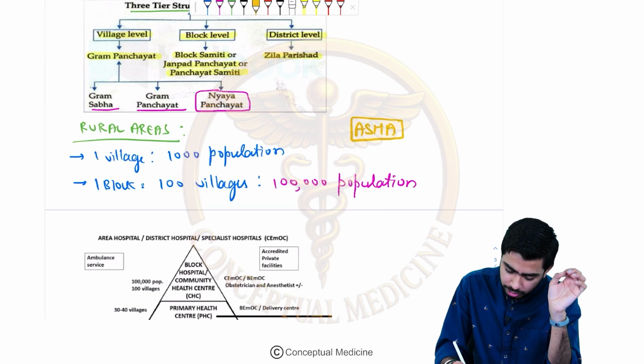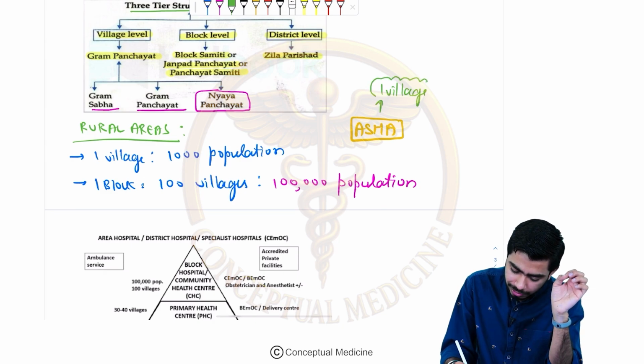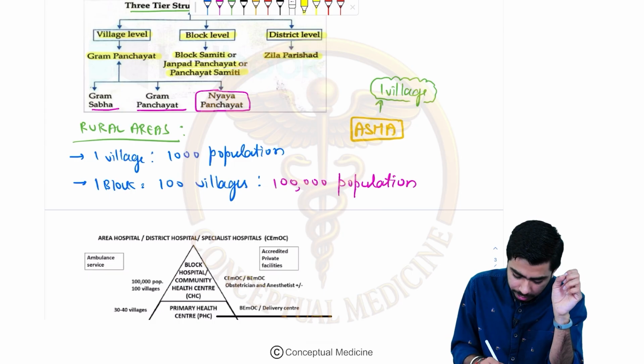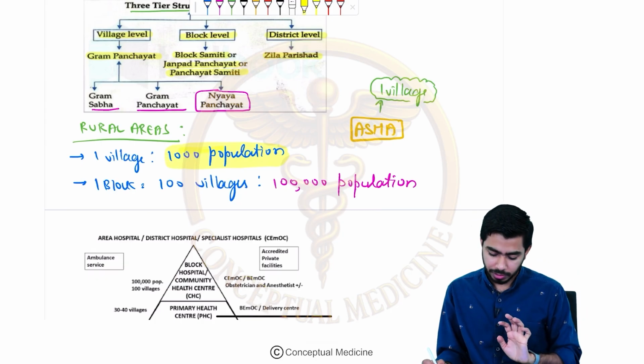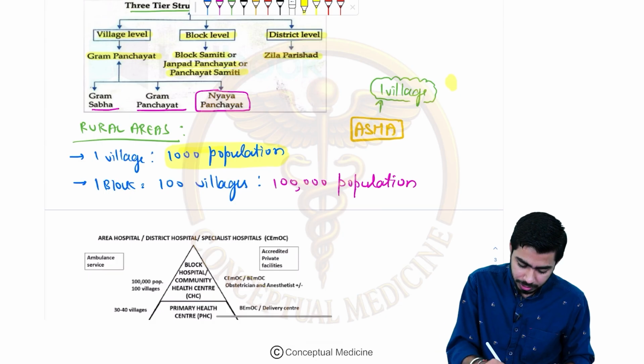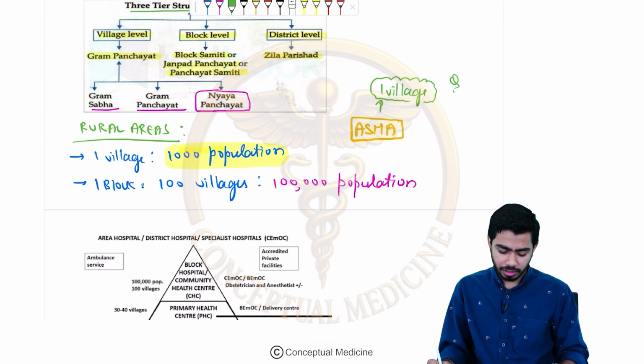The ASHA worker is supposed to handle one village. One village is carrying how many people? They are carrying 1000 population. So 1000 is the number for one village. I hope you are clear now. That might be the MCQ that might be asked to you, guys, so please be very clear with that.